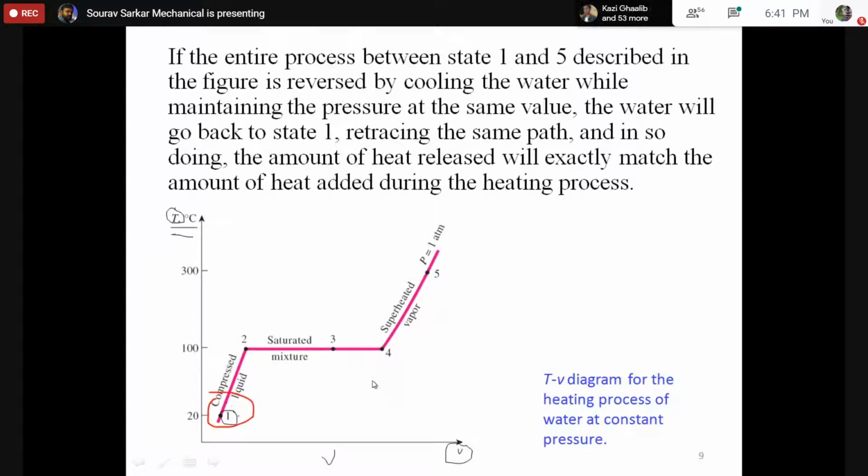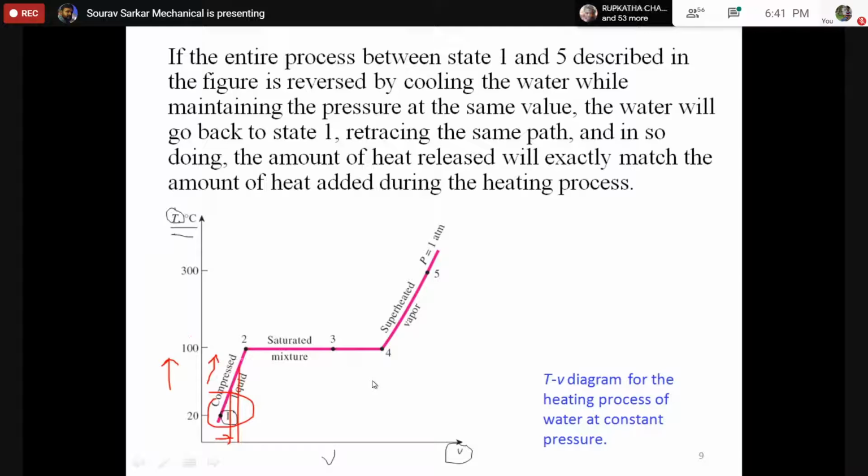This is at 20 degrees Celsius. Volume is minimum. As you are heating it, there is slight liquid volume expansion. So this is basically the volume expansion. And there is also an increment of temperature, because as you are heating it, it is gradually increasing the temperature: 20, 30, 40, 50, 60.